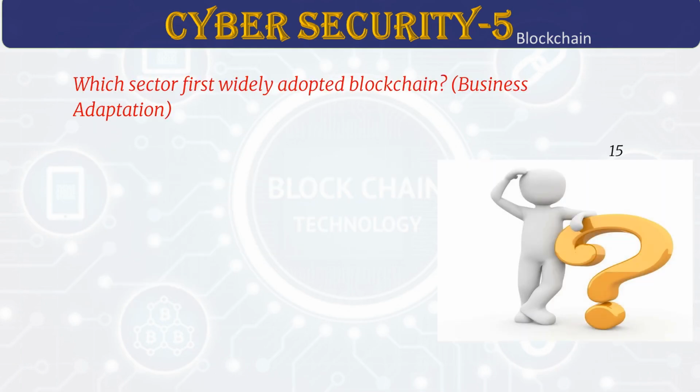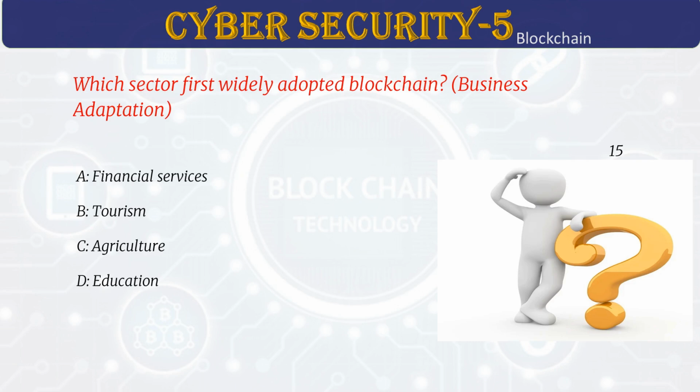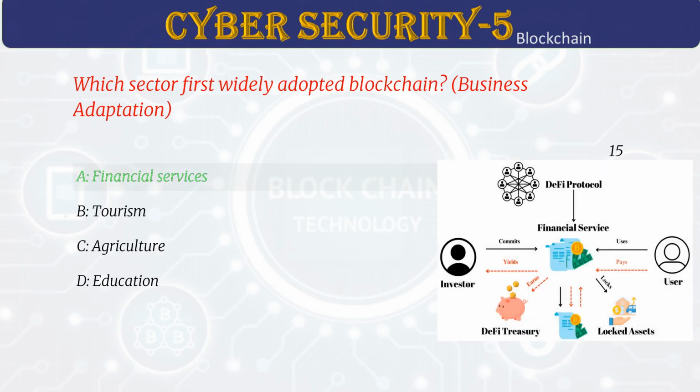Which sector first widely adopted blockchain? Answer A. Financial services. Blockchain started mainly in banking and payments. It helps lower costs and makes things clearer. People use it for sending money across countries and settling transactions. Over time, it also began to be used in supply chains, healthcare, and other areas.